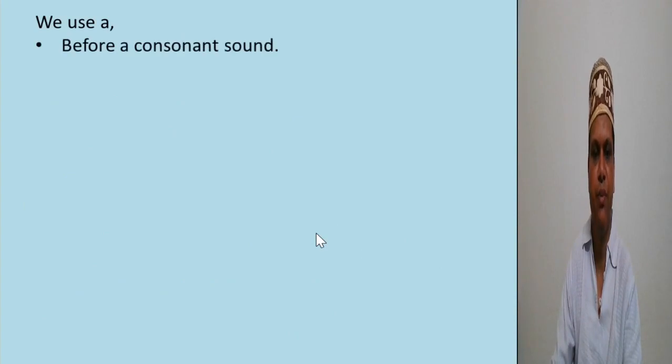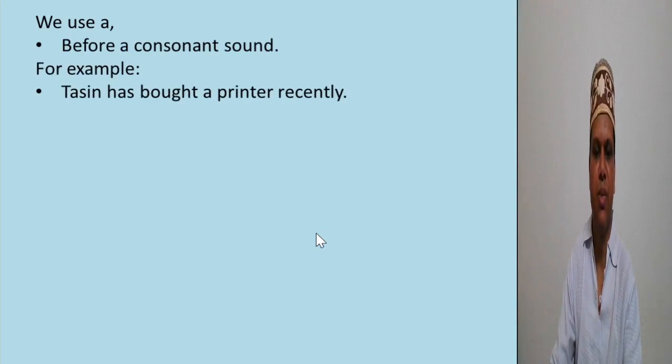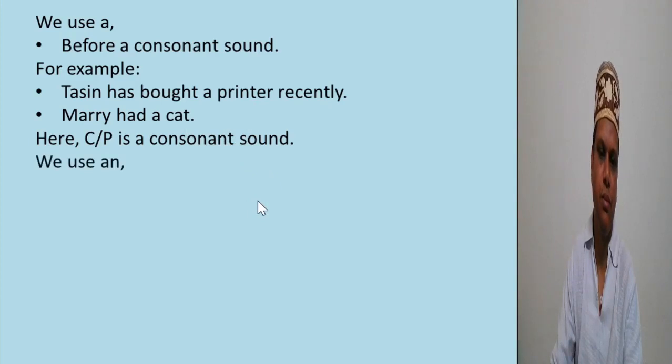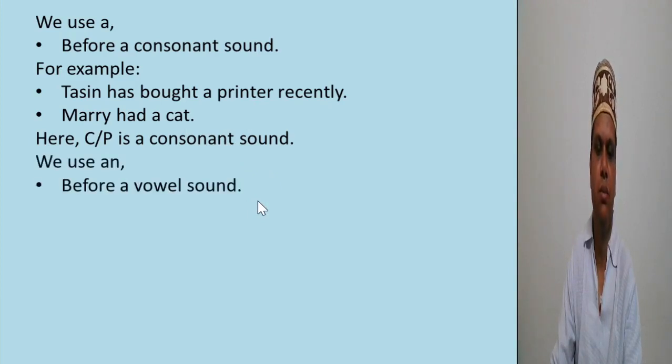We use A before a consonant sound. For example, Tasin has bought a printer recently. Mary had a cat. Here C in the term cat and P in the term printer are consonant sounds. We use AN before a vowel sound.